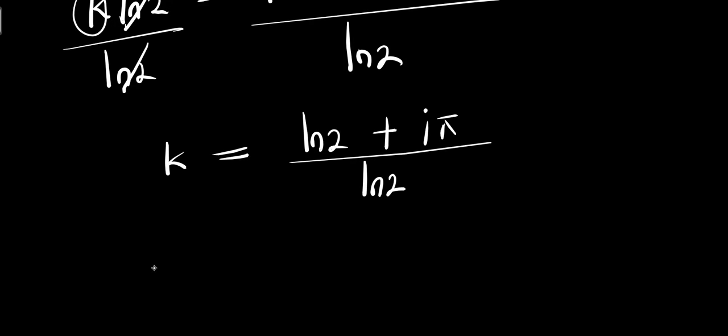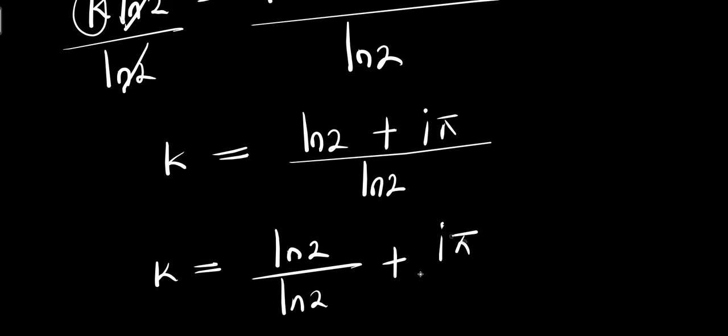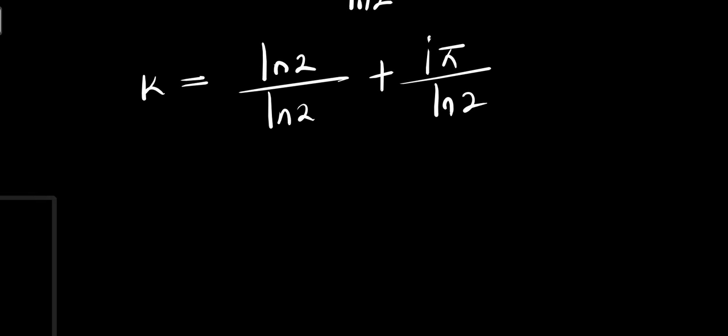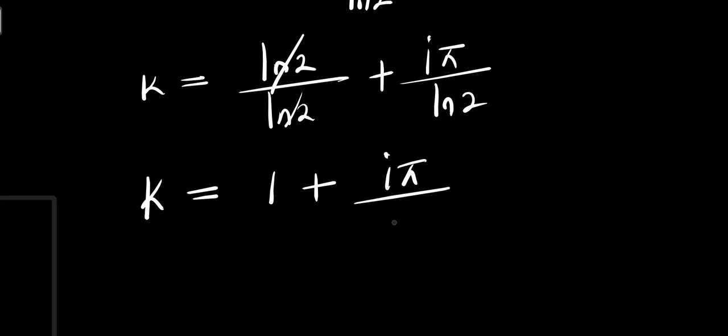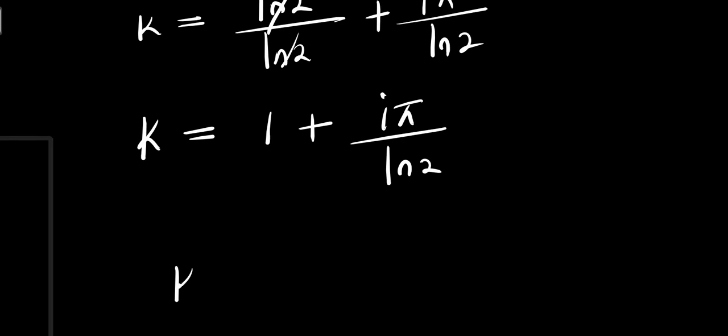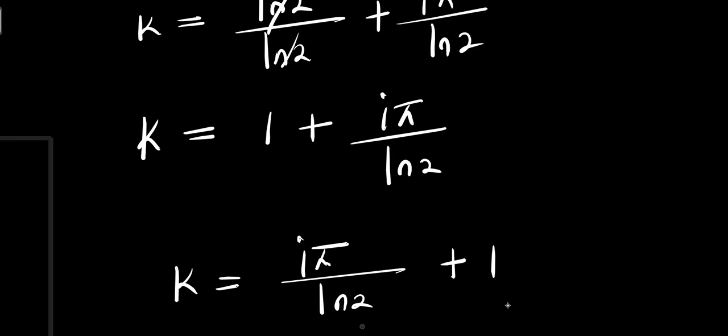So I can decide to have k equals natural log of 2 divided by natural log of 2 plus i times pi divided by natural log of 2. So from here, this eliminates this, I have 1 plus i times pi divided by natural log of 2. So that means my k equals i times pi divided by natural log of 2 plus 1.